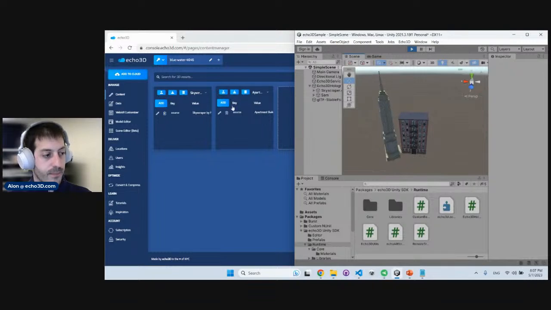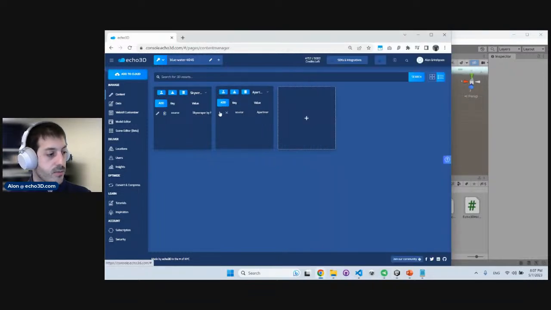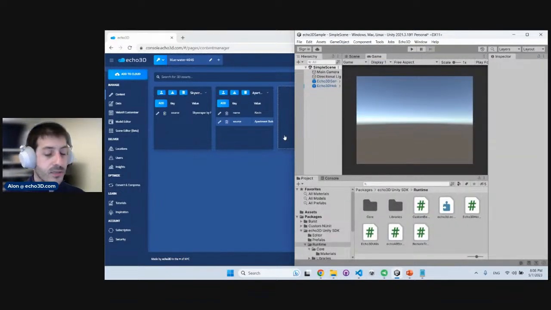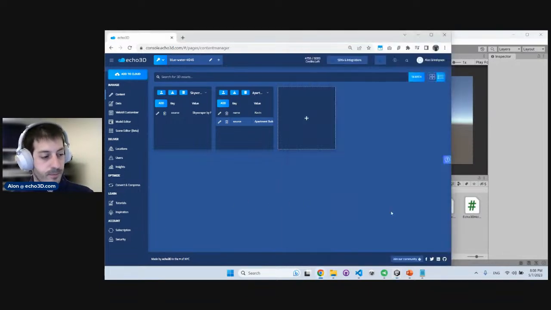There you go. So we have Sam the building, and then now if we change this to something else, let's do that. Let's do name equals Kevin. There you go. Bam, automatically in real time, it became Kevin. How cool is that? Perfect. So that was a quick, simple example of how to use Echo 3D with Unity. As I mentioned, it's a really powerful tool, and you should really start looking into game engines and 3D platforms to build really compelling applications like we saw in the inspiration page.